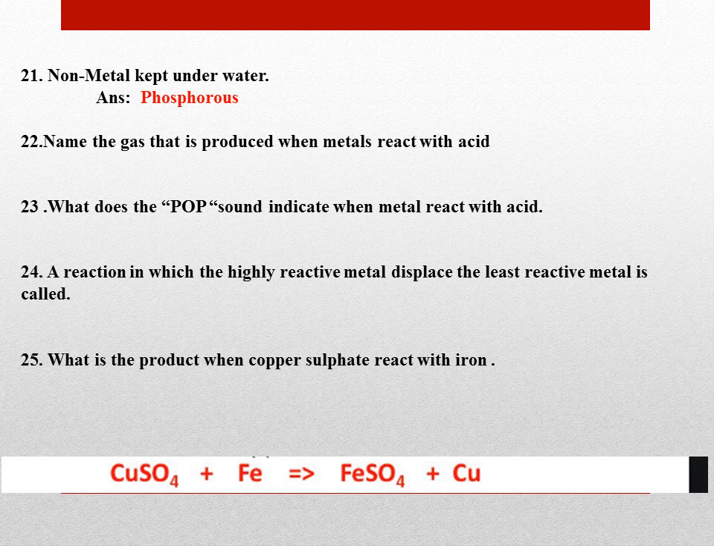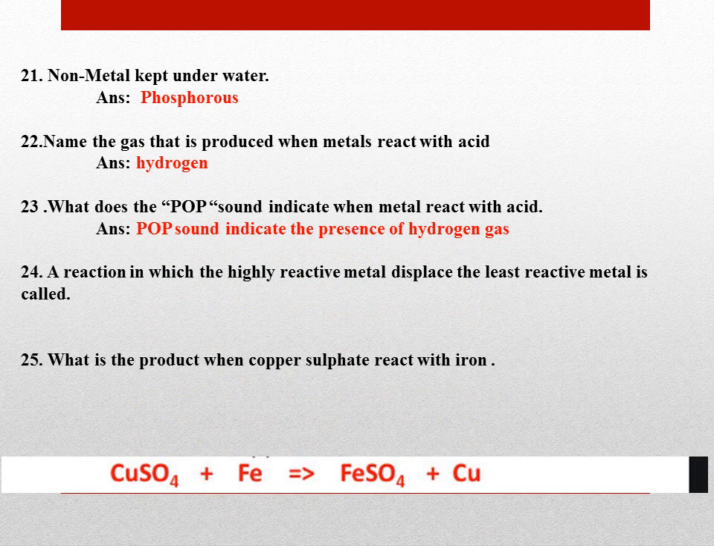Next, name the gas that is produced when a metal reacts with acid. So when metals react with acid, they form hydrogen gas. And when you bring a matchstick near this hydrogen gas, it produces a pop sound. So the pop sound indicates the presence of hydrogen gas.